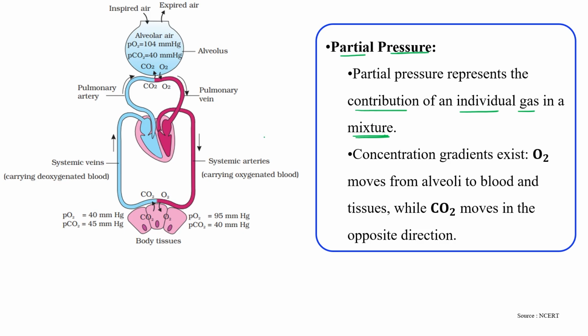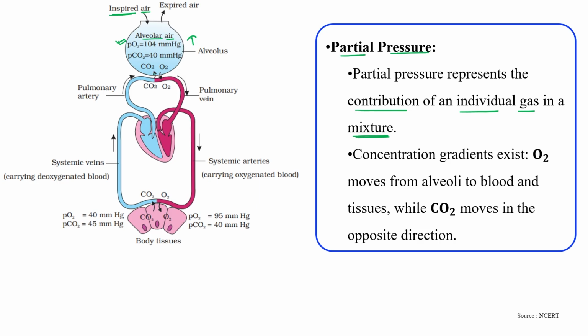As you can see in this diagram, this sky blue one is the alveolar air. These are present in the alveoli of the lung. Because of the inhalation, in the inspired air, the concentration or partial pressure of oxygen is more, while the partial pressure of carbon dioxide is less.